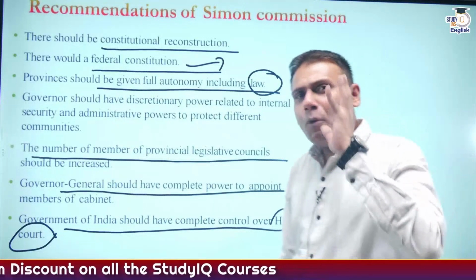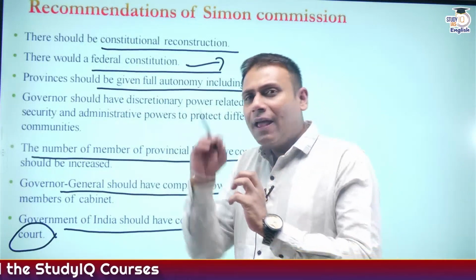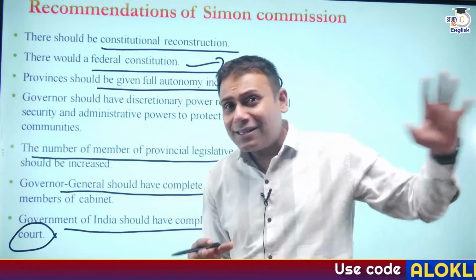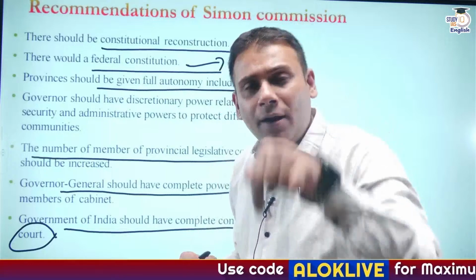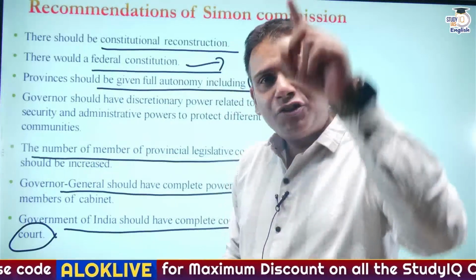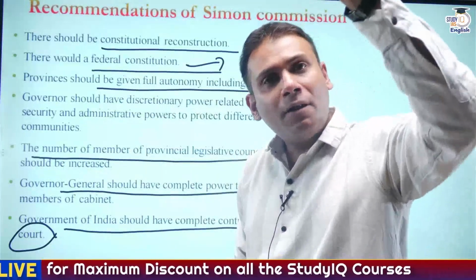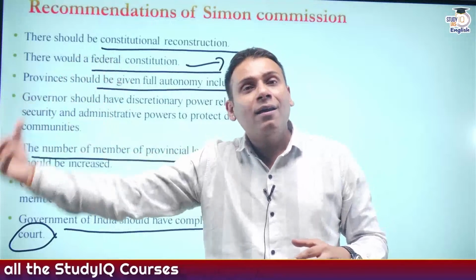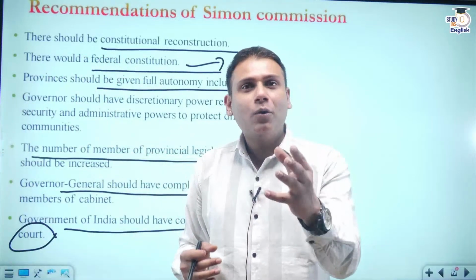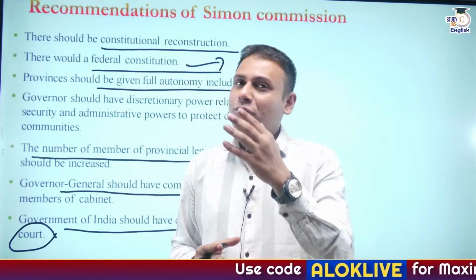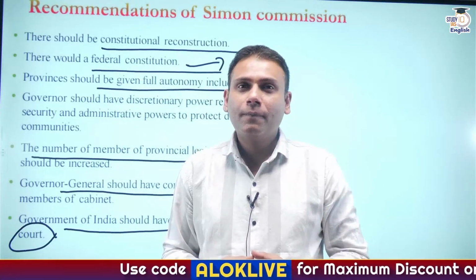So, what are the important flaws of the Simon Commission? Thinking logically about this, the first major flaw: as discussed earlier, you have come to India to make constitutional reconstruction, and there's no single Indian member in the commission. All the members of the commission are Englishmen. So at least there could have been 2 to 3 members who could be Indians.